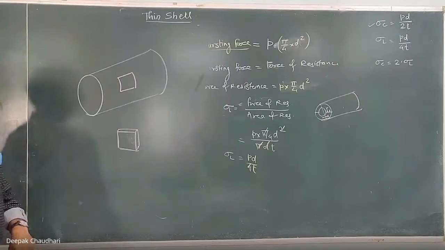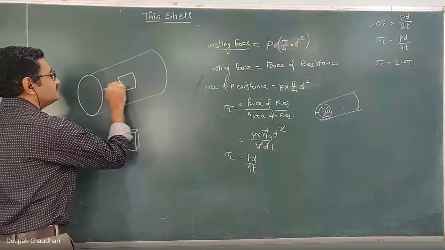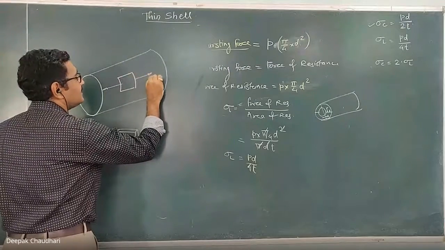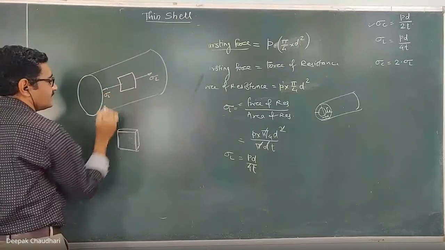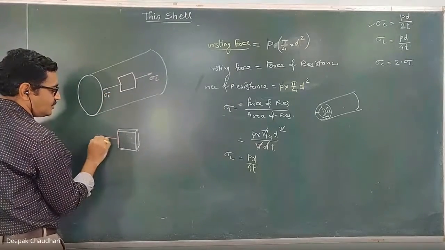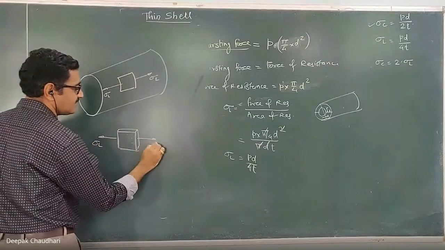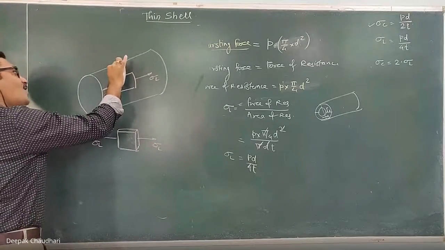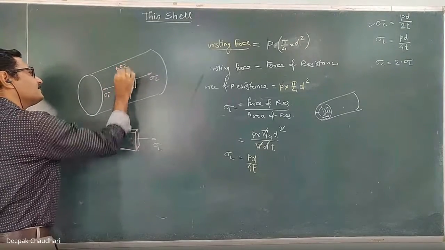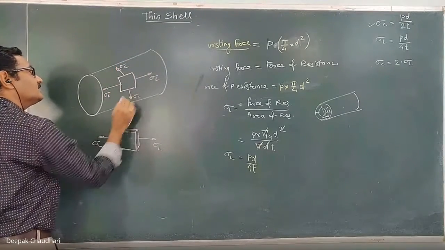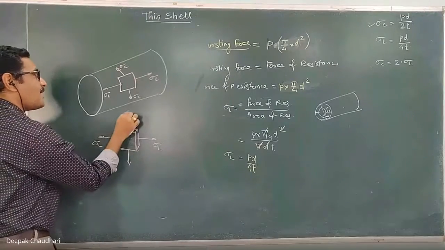Along this length, the longitudinal stress is acting. This is sigma L. And along this circumference, the circumferential stress is acting. So this is the two stress system, a biaxial stress: longitudinal and circumferential stress.